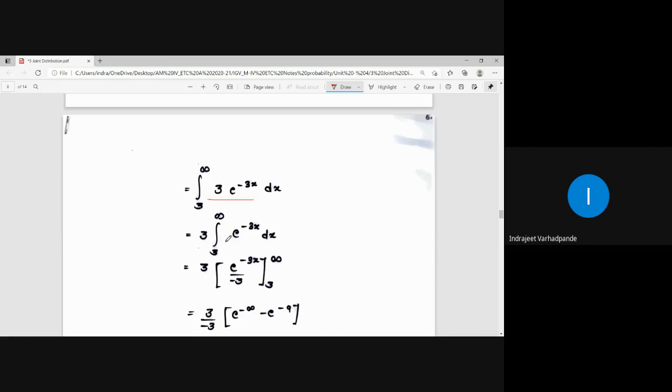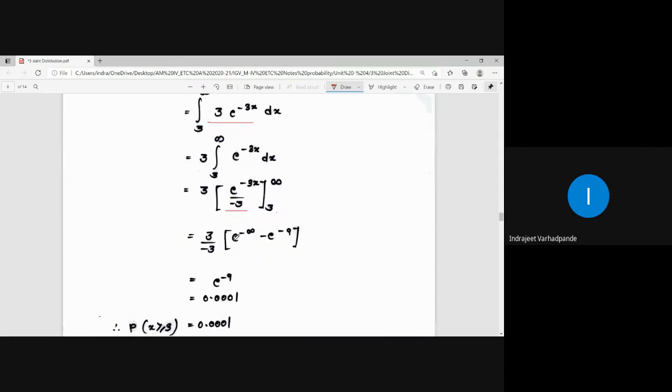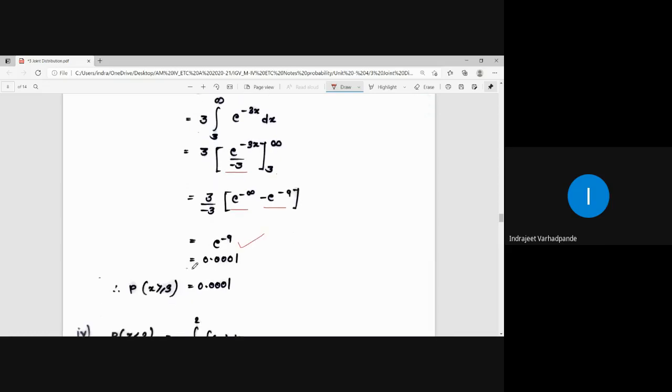3 outside, the integration of e to the power minus 3x will be e to the power minus 3x upon minus 3. Put the limits between 3 to infinity. Upper limit is e to the power minus infinity, which is 0, and 3 threes are 9, e to the power minus 9. So the final answer comes out to be e to the power minus 9, which is approximately 0.0001, which is greater than 0 but less than 1. So this is how we have got the probability for x greater than or equal to 3.